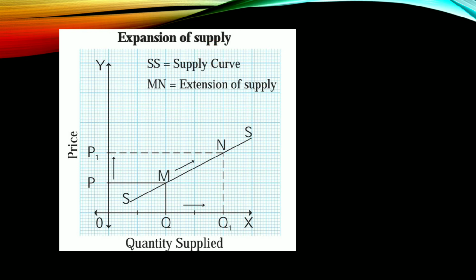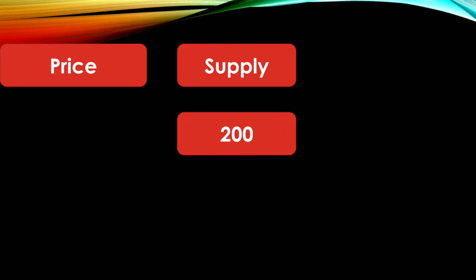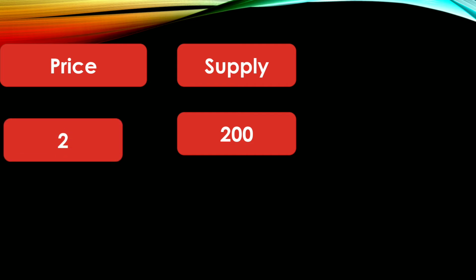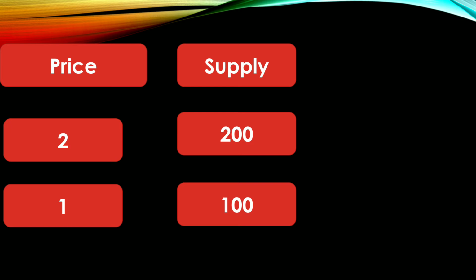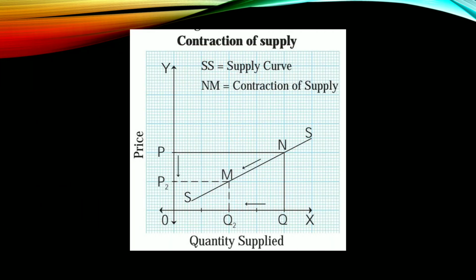Clear? Clear everyone? Now, second, contraction of supply. Price and supply. When price is rupees 2, supply is 200. Now price falls and supply decreases to 100, supply falls due to fall in price. Okay, now let's make our diagram. Remember, do not make a mistake. You are making supply, so first find out the difference between demand curve and supply curve, right? Here, in contraction of supply, same y-axis price, x-axis quantity supplied.